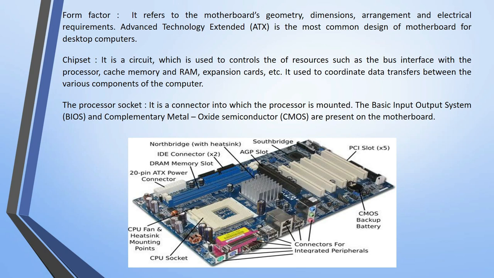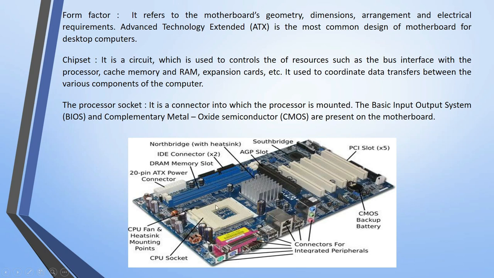The basic input output system, BIOS, and the complementary metal oxide semiconductor, CMOS, are present on the motherboard also. So these three points are to be remembered whenever you are designing the motherboard or characterizing the nature of your motherboard. Now see, this is the layout of the motherboard.